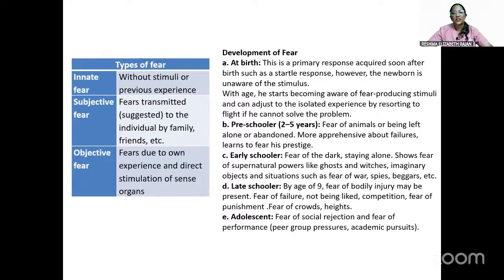In late schoolers, by age of 9, fear of bodily injury may be present, fear of failure, not being liked, competition, fear of punishment. These all can be there in a late schooler. In adolescence, fear of social rejection and fear of performance are the fears that can happen. So the answer to this question, without stimuli or previous experience, is actually innate fear.